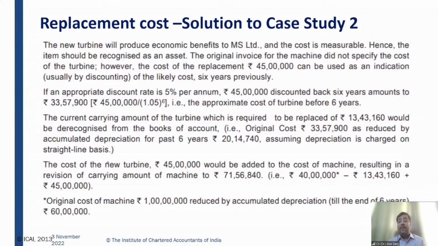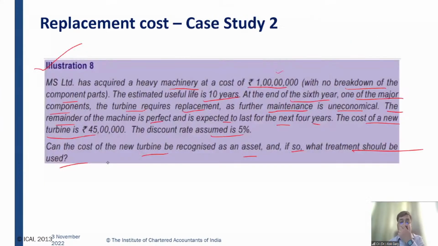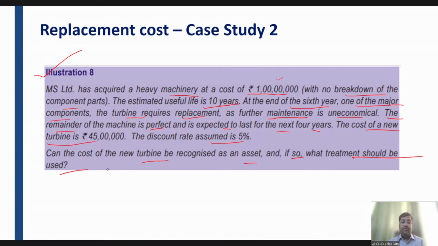So friends, the old turbine cost is not given. The new turbine cost is given. The old turbine cost is not given and the new turbine cost is given. So what we need to do in this case, please tell me. In this case, what is required to be done? So friends,